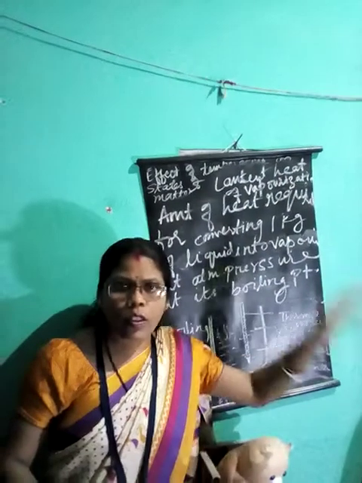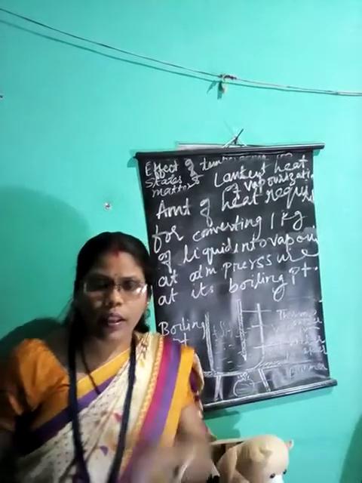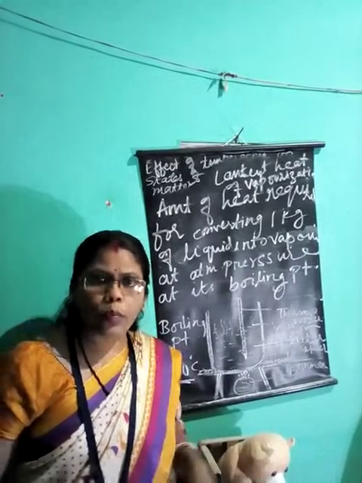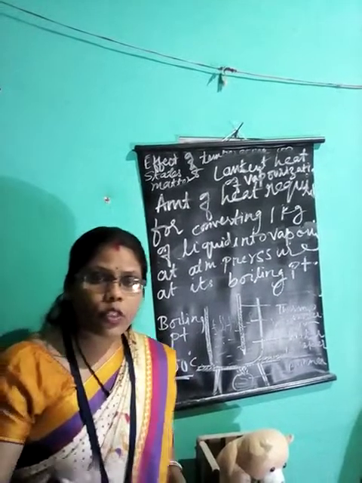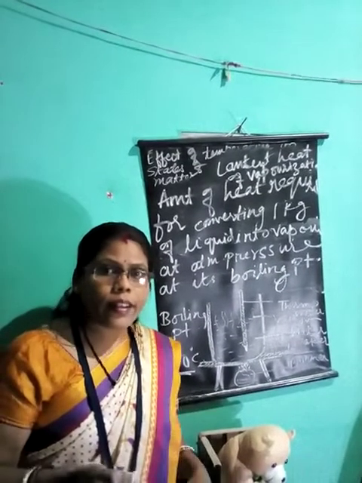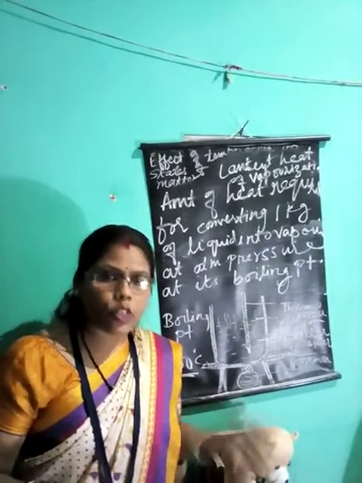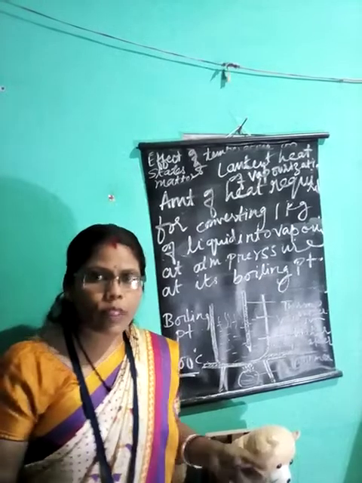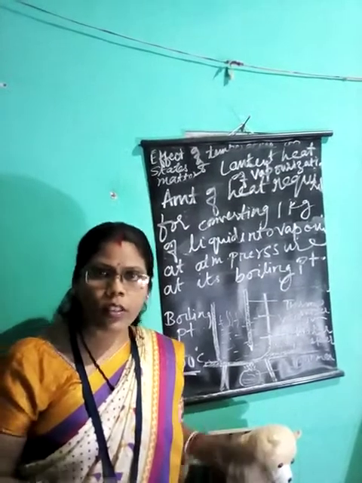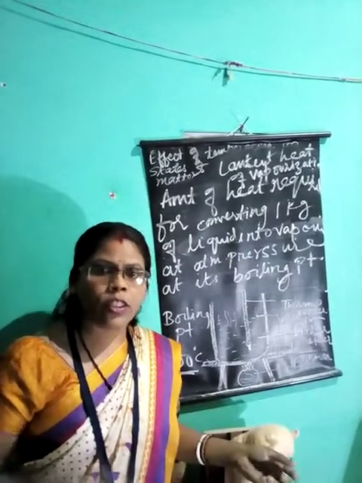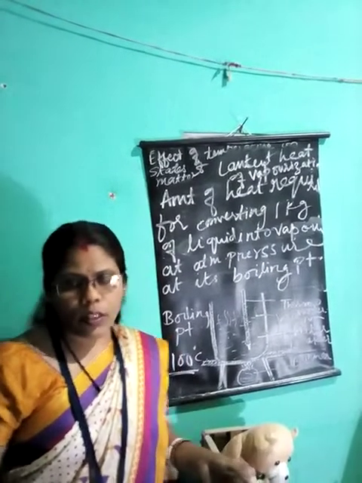So here come latent heat of fusion and latent heat of vaporization, the two very important terms. And this question is very important: why does the temperature not rise in the thermometer even when heat is given to the ice while it is converting into water?